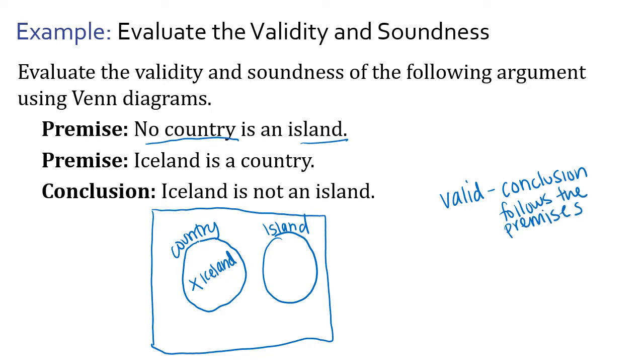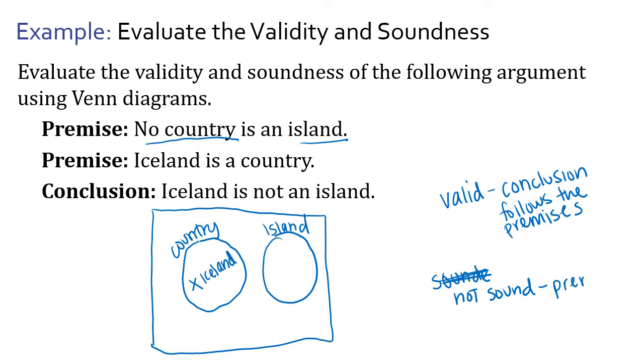But is this sound? If I was just going on these premises and thinking that they're true statements, then yeah, I could easily say Iceland is not an island. But this is untrue. It is not sound. It's not a sound argument because the first premise is false.